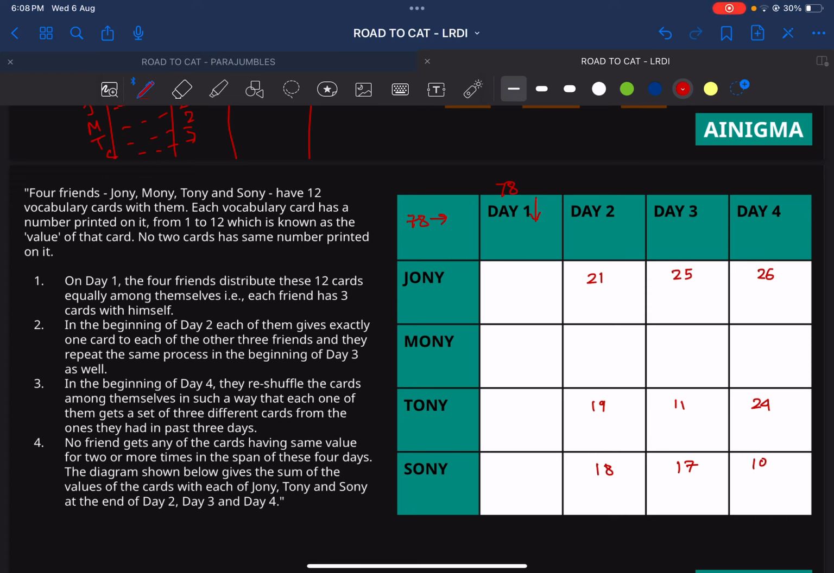Let's say on day 2, if I have to calculate the value of Moni: on day 2, the sum right now is 21 and 19, that makes 40, and 40 and 18 is 58. So 78 minus 58, that is 20. On day 3, we have 25 and 11, that's 36, 36 and 7 is 43, and 53. So 78 minus 53 gives me a value of 25. Then on day 4, we have 26 and 24, that makes 50 and 10, 60. So 60 is done, so this value has to be an 18.